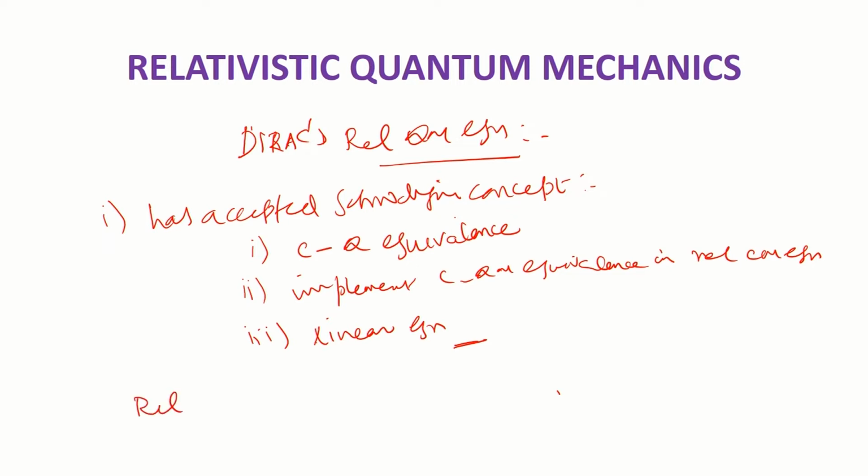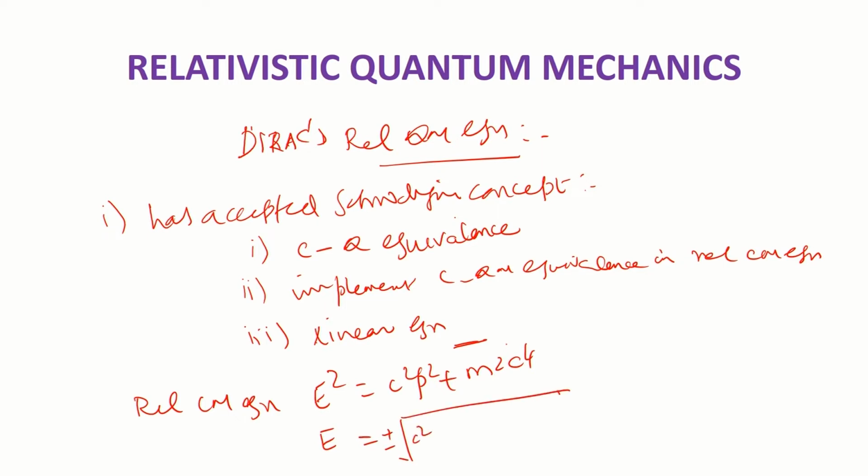The relativistic classical mechanical equation is E square equals C square P square plus M square C power 4. While taking the square root, Schrödinger did it this way. Taking the square root on both sides, E equals plus or minus the root of C square P square plus M square C power 4. This is the method by Schrödinger, and while taking the square root, a negative sign appears, and this creates some problems along with another problem. But Dirac changed the method here. He found a new approach to take a square root.